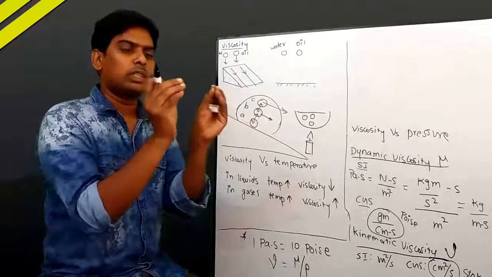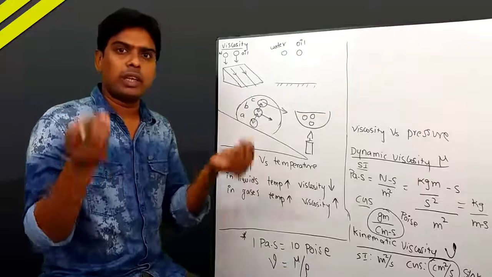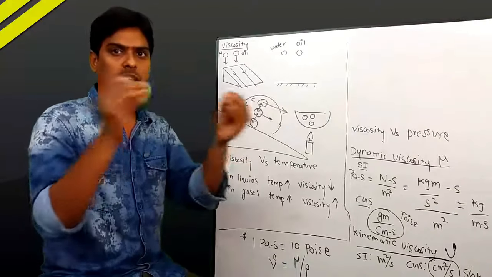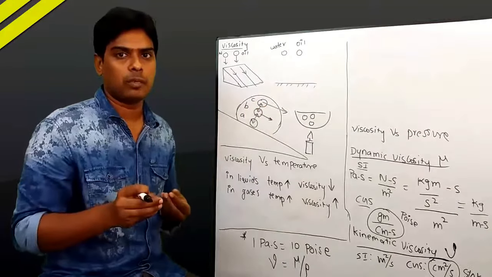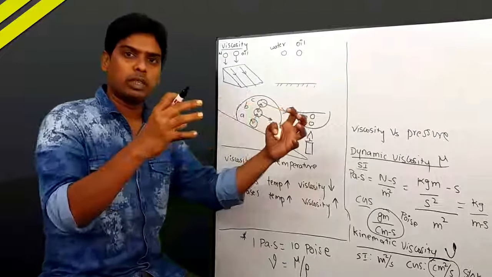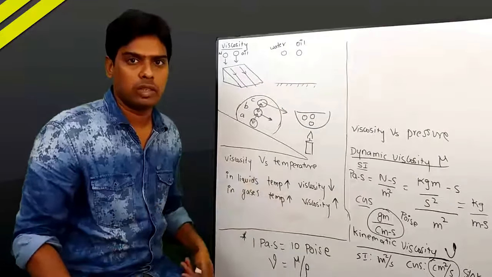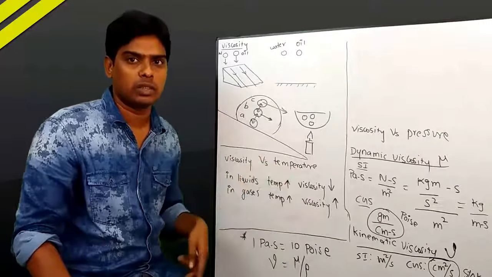So thereby, the distance between molecule to molecule also increases. And definitely the cohesive forces reduce. When the distance increases, the force of attraction also reduces. So finally, when the temperature increases, the molecules move far away from each other, the cohesive forces reduce, and thereby the viscosity also reduces. Why? Because viscosity is due to cohesive forces.